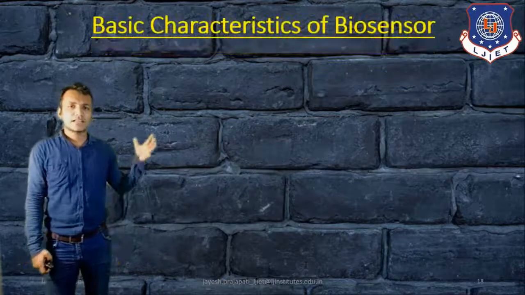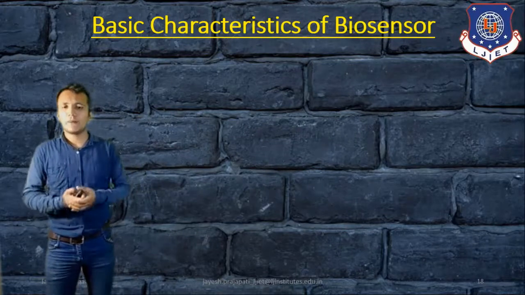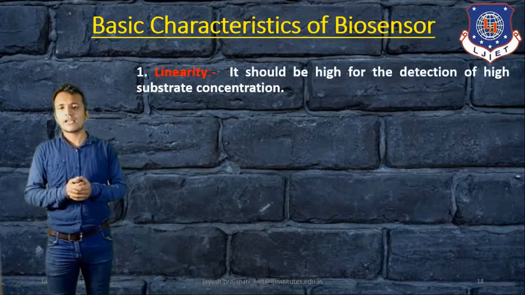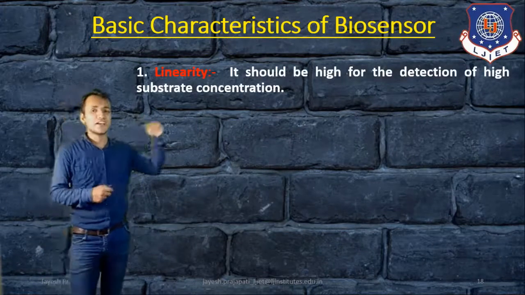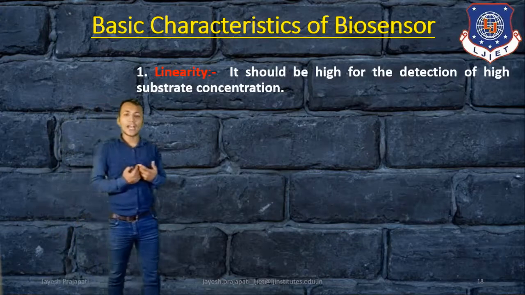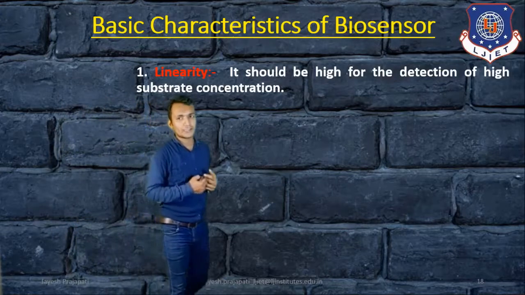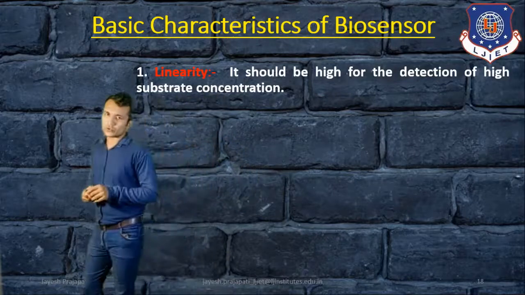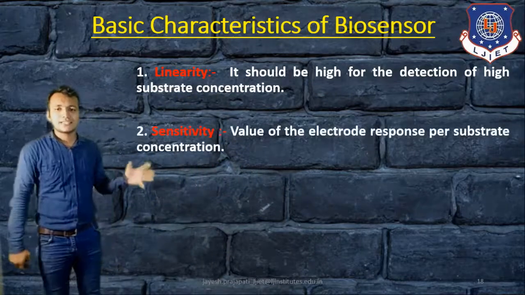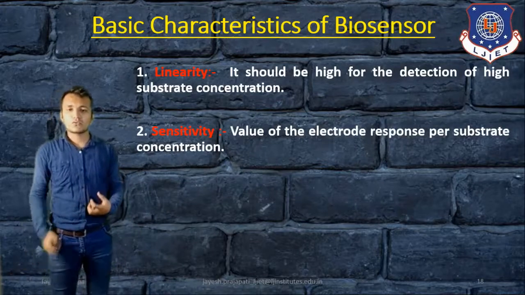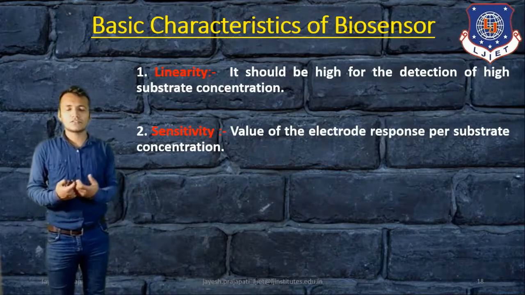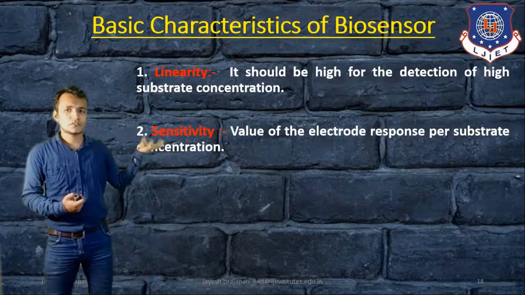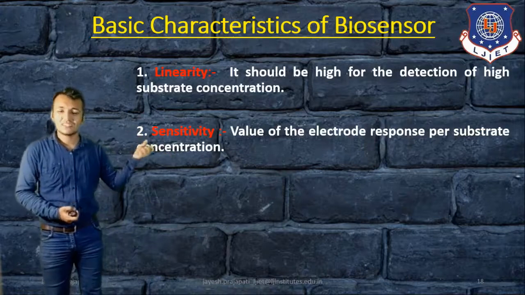Then the basic characteristics, how a biosensor works physically. It has linearity; it should be high for detection of high substrate concentration. Then sensitivity, the value of electrode response per substrate concentration, so you can sense easily.